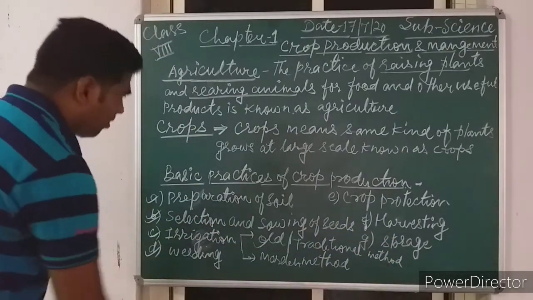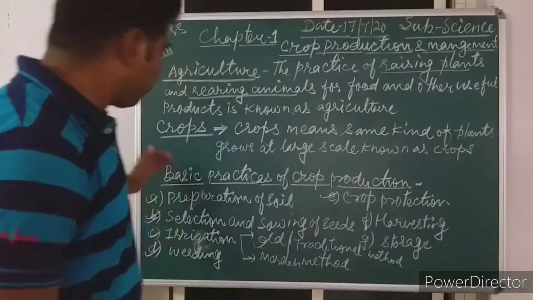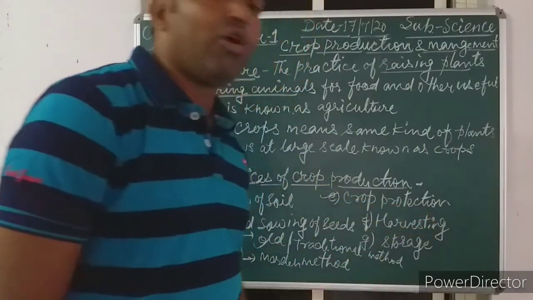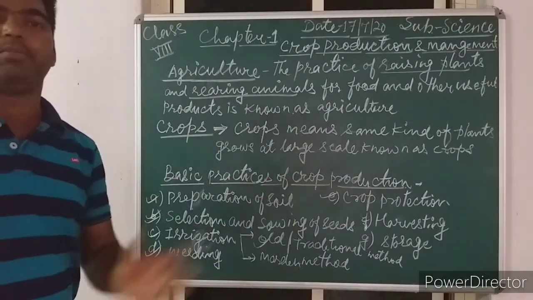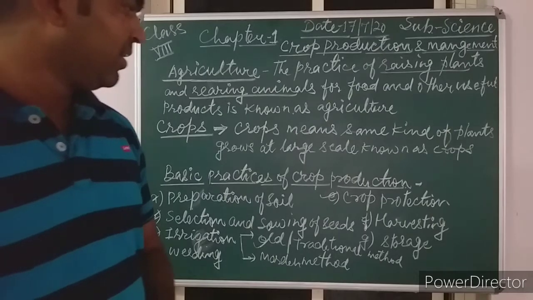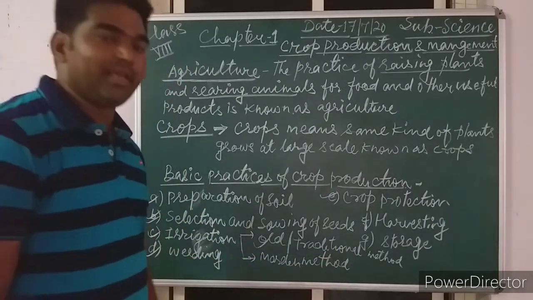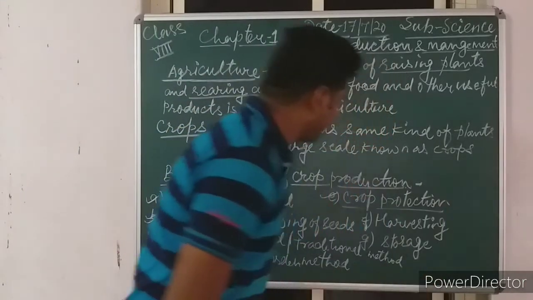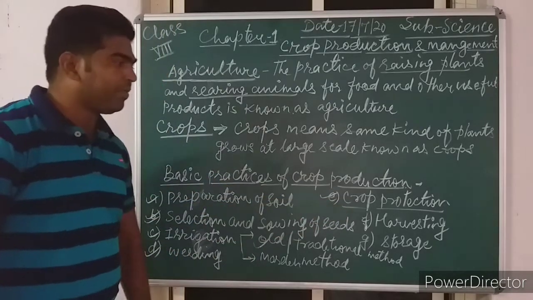Now after this, the next one is crop protection. It means that after doing all these things, if we do not protect our crops at regular intervals from stray animals, birds and insects, then all of this is a waste, because we get nothing. So this is a basic part of agricultural practices: crop protection.